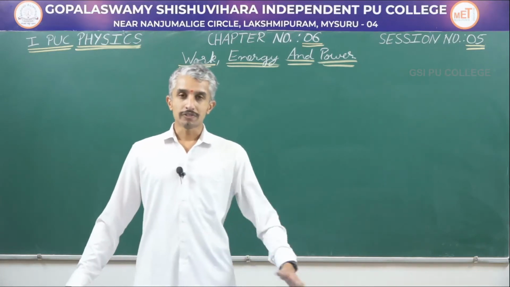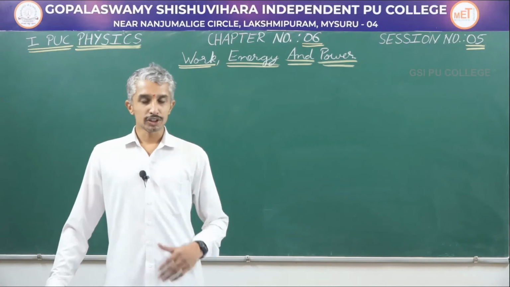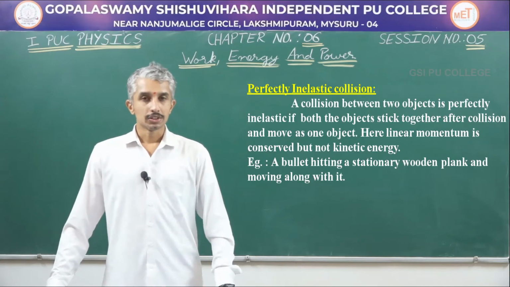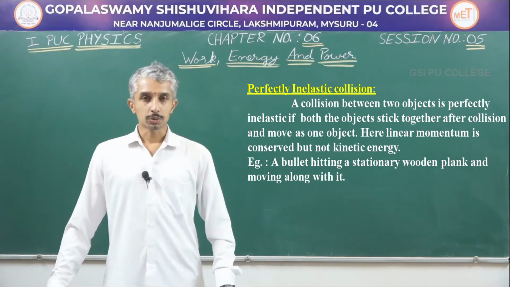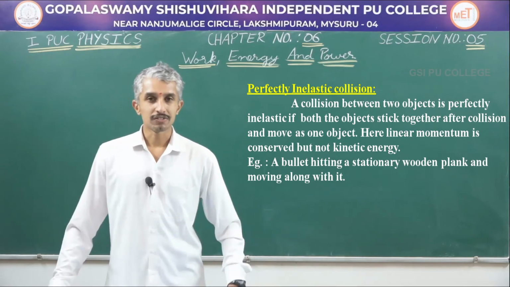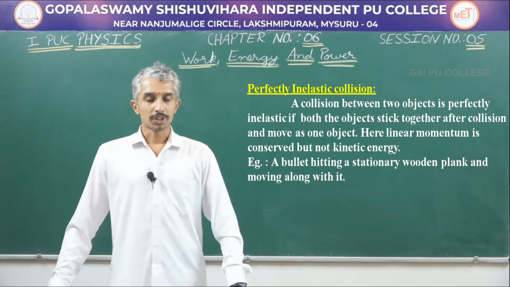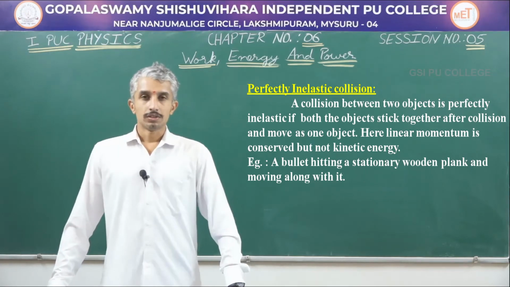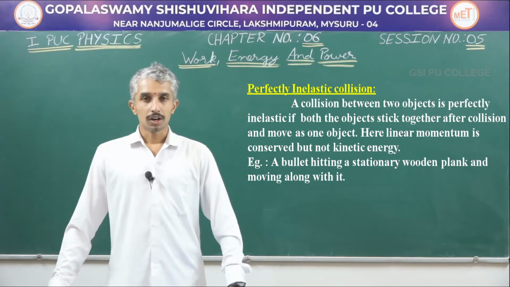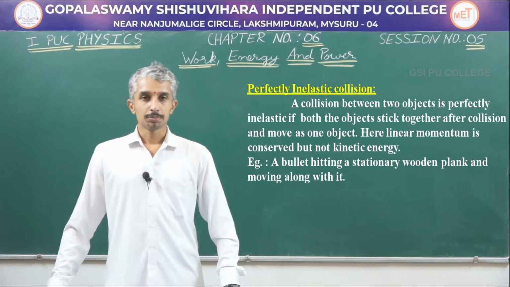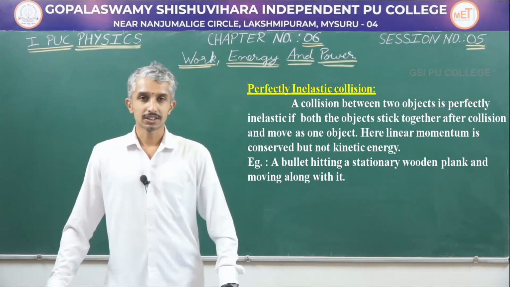And what is a perfectly inelastic collision? In a collision between 2 objects, the collision is perfectly inelastic if both stick together and move as one object after collision. An example for this: a bullet hitting a wooden block, and the bullet and the wooden block moving together, is an example for perfectly inelastic collision.